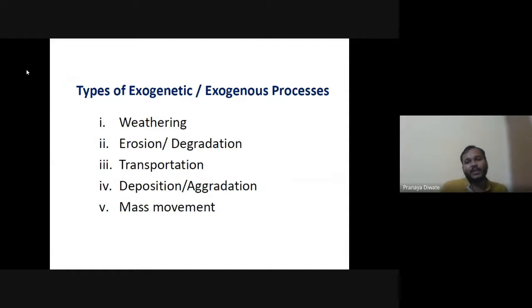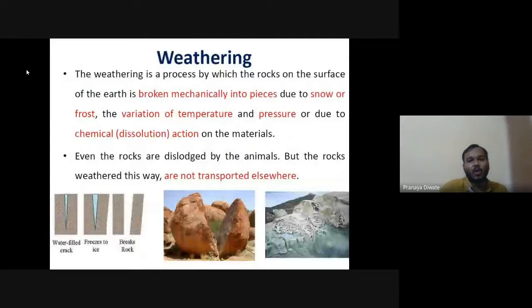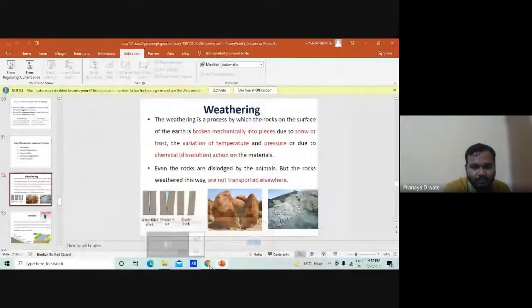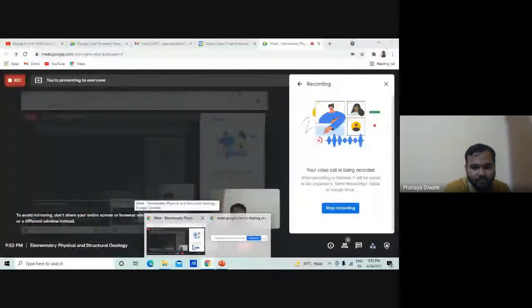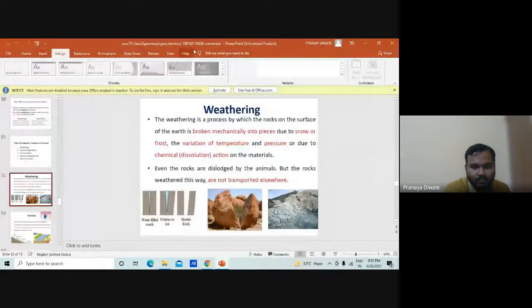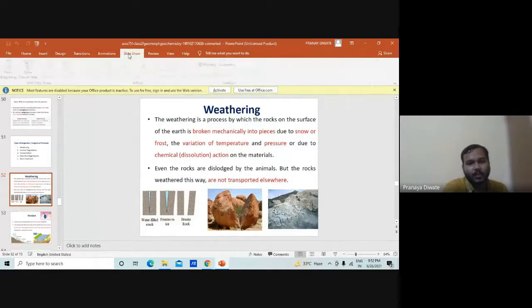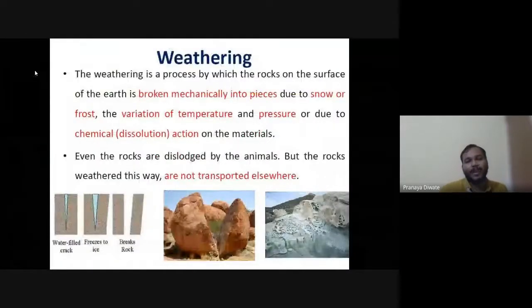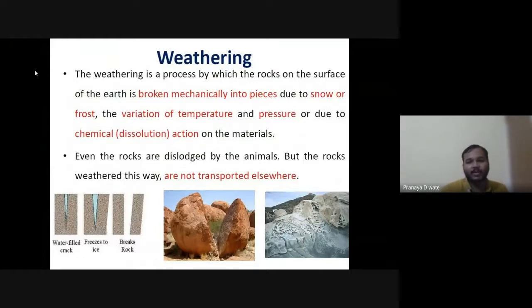First of all, what is weathering? Weathering is a process by which the rock on the surface of the earth is broken mechanically into pieces due to frost, variation of temperature and pressure, or due to chemical action on the material.